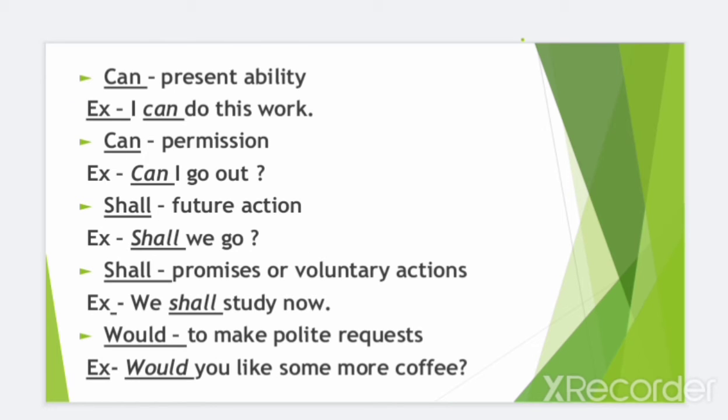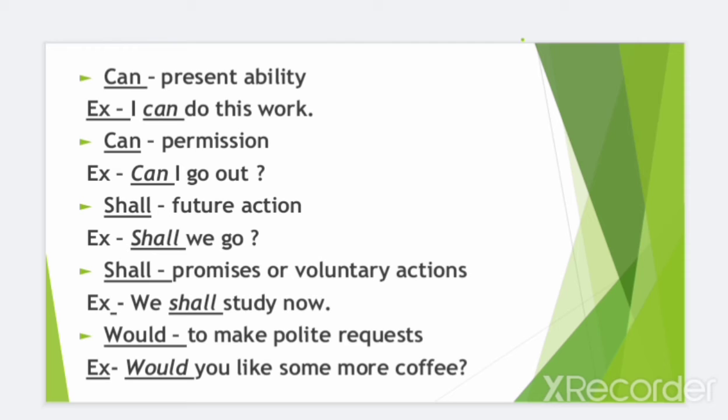Can. Can modal presents ability. Example, I can do this work. Can is also used for permission. Example, can I go out? Shall is used for future action. Example, shall we go? Shall is also used for promises or voluntary actions. Example, we shall study now.